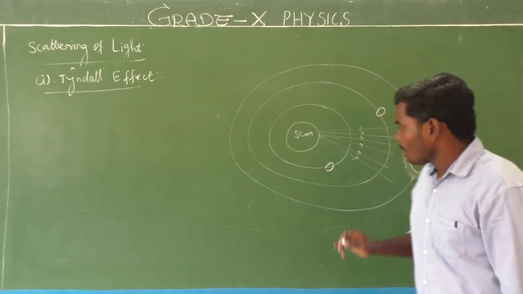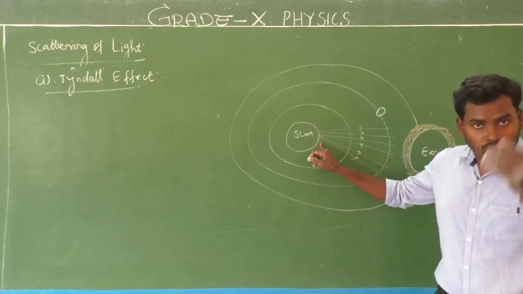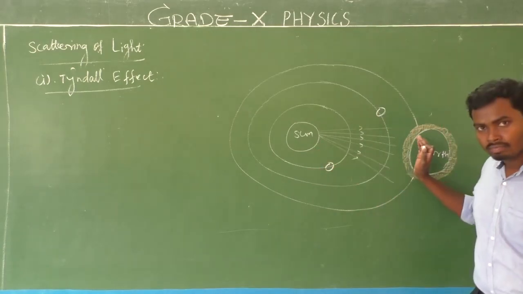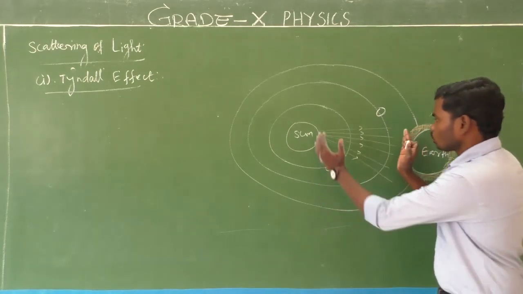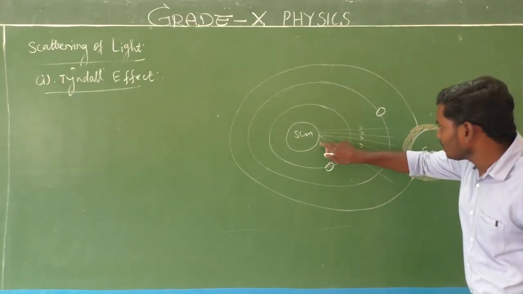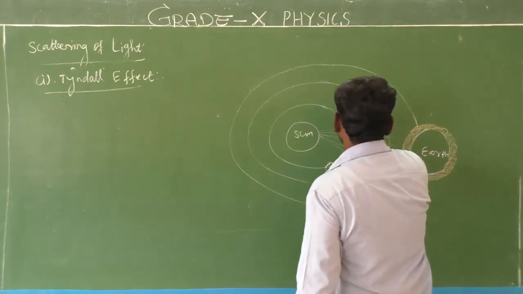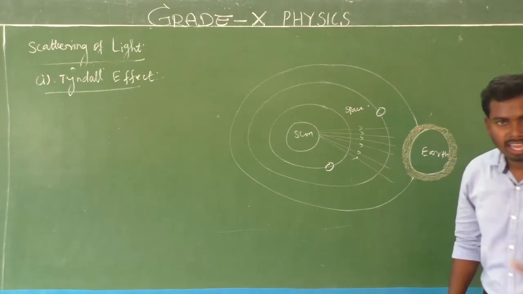Light is here. But the sunlight which comes through, what is this? Space. It comes through this space. Right? So this is space. What is space? The distance between the sun and the Earth's atmosphere. That is space. Is it clear?